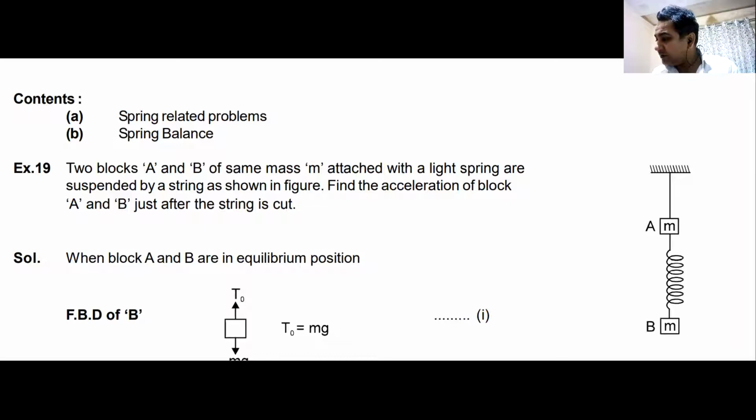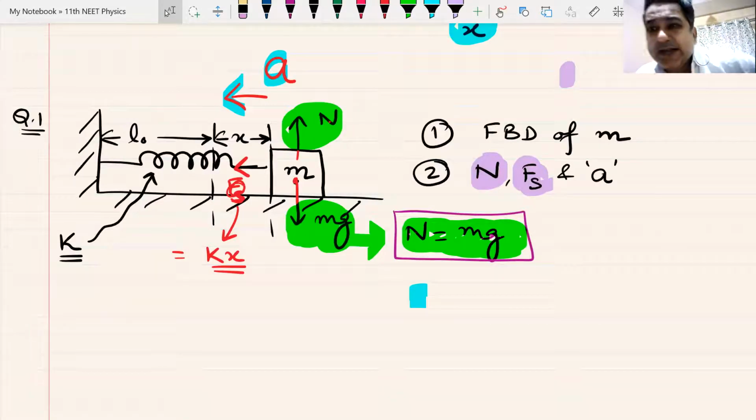I think I had given this question, so let us go back to it, which I gave you as homework in the last class. What was the scenario here? We had a block of mass M attached to a spring of spring constant K, and this spring had a natural length of L naught. It is extended by a distance X.